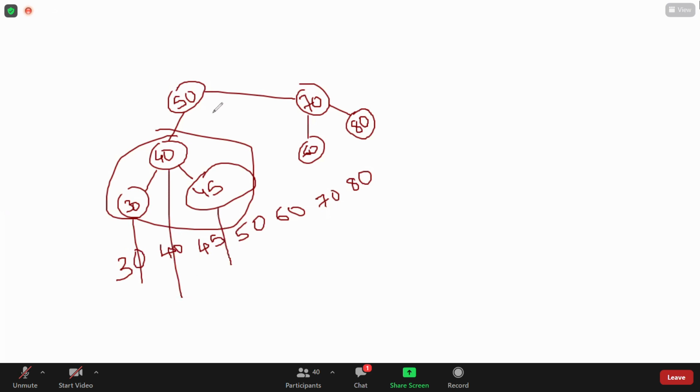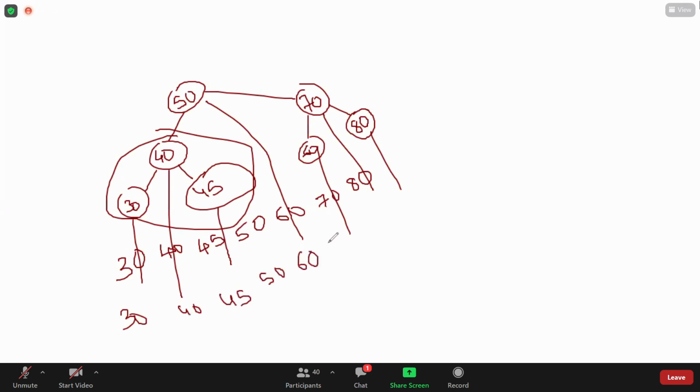How can we do this? Here I'm drawing the lines, observe carefully. If you follow the lines also, you'll get the same: 30, here it is 40, following the line 45, and the root is 50. Next 60, next line is 70, next line is 80.